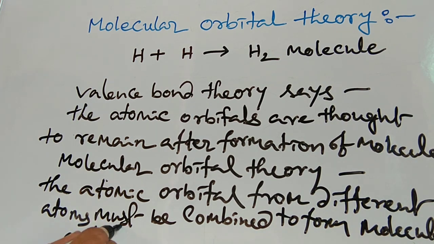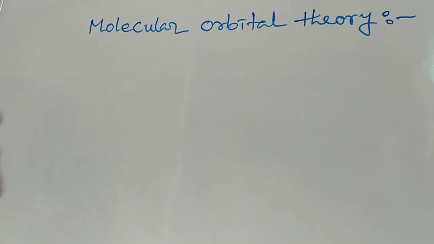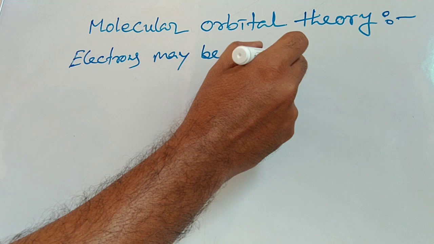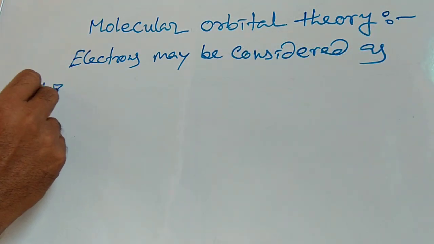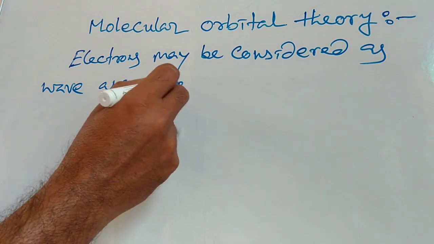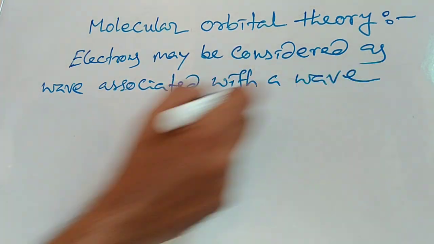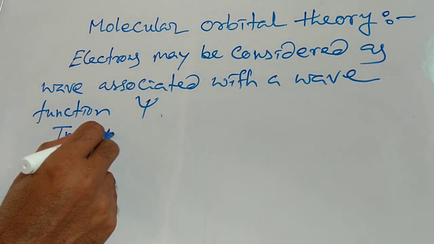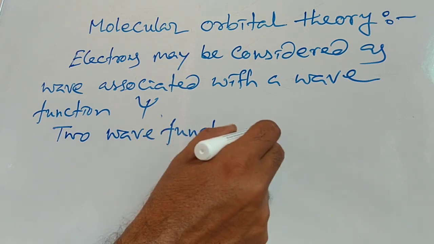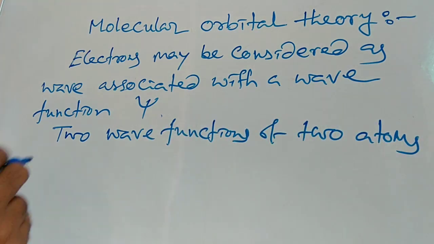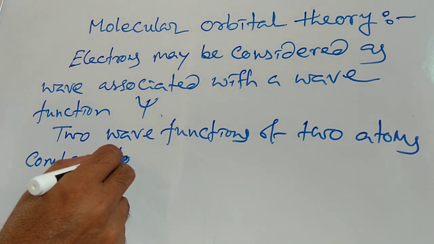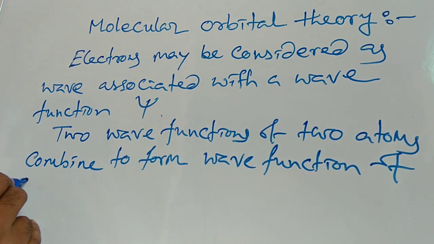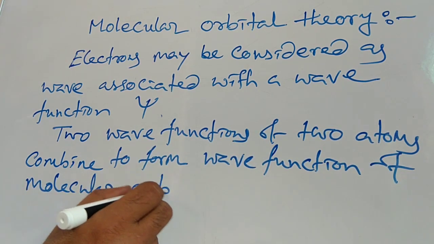Electrons in a molecule are said to occupy molecular orbitals. The wave function describing a molecular orbital may be obtained by linear combination of atomic orbitals. Consider two atoms A and B which have atomic orbitals described by the wave functions psi A and psi B. If the electron clouds of these two atoms overlap when the atoms approach, then the wave function for the molecule, that is molecular orbital psi AB, can be obtained by a linear combination of the atomic orbitals, that is psi AB equals psi A plus psi B.